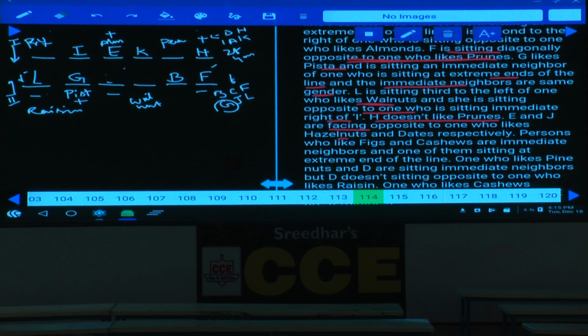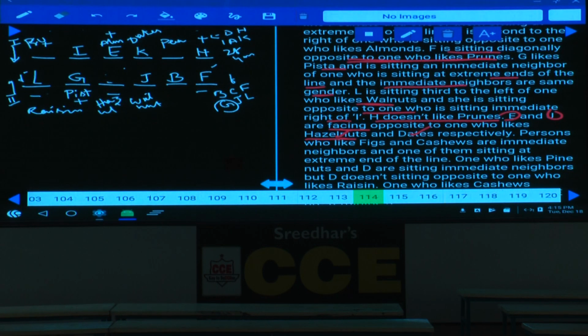E and J are facing opposite to the one who likes hazelnut. That means E is opposite to the one who likes hazelnut, and J is opposite to the one who likes dates, isn't it? Hence, where should this hazelnut be? Hazelnut must be at this place. E is opposite to hazelnut, and J is opposite to dates. Hence, J will be here. And who likes dates here? K likes dates.